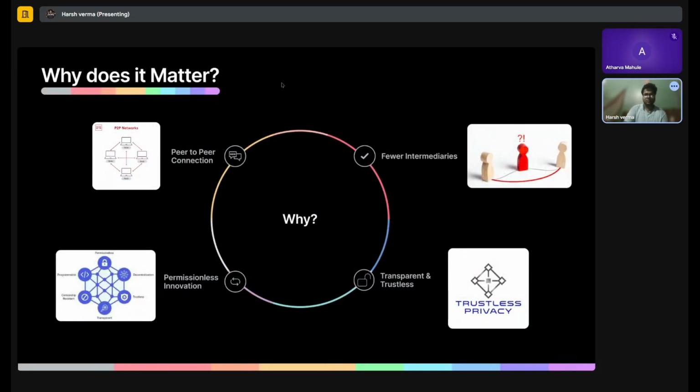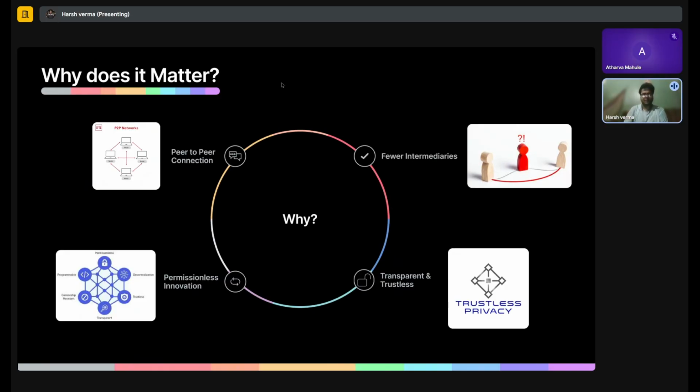Now let's move forward. So why should we use Web3? That's a fundamental question that should arise in your mind. Think of it like this: Web3 provides you peer-to-peer connection. You are able to connect to the people you want to deal with and transact with or do any business with. You don't need any intermediaries for services. You can just connect to the partner or business partner you want to operate with.